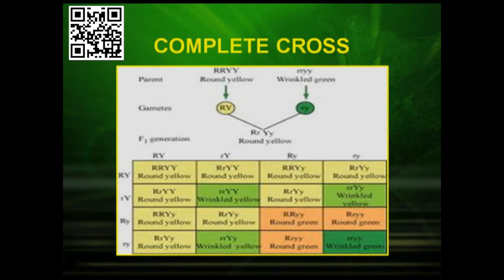So, now let us have a quick summary of the dihybrid cross. The parents are represented by capital R, capital R, capital Y, capital Y for the round yellow, which was dominant, and small r, small r, small y, small y for the recessive characters, that is wrinkled and green. The gametes after fusion produced the F1 generation, which were all round yellow, capital R small r, capital Y small y. Now, let us see what were the results.